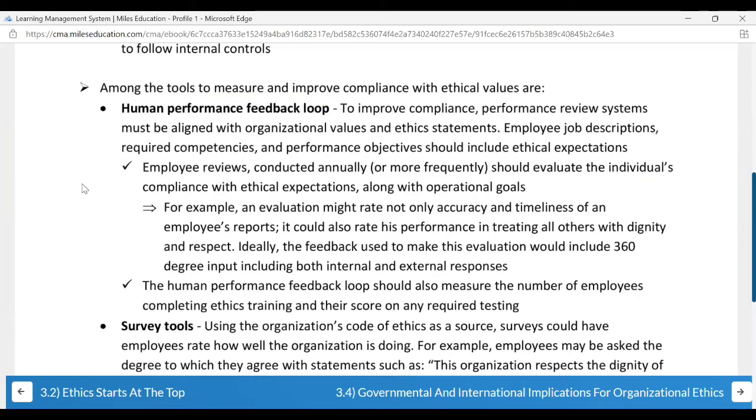So, human performance feedback loop. Here what we do is we take a survey from inside our company only. We take a questionnaire and we identify how people are performing, what is the employer's feedback, what is the employee's feedback, and what all things they can do. As senior management, just observing from the top, you may not get a full idea. But when you take a questionnaire among the employees, there are a lot of things which you can come to know. So if employees are gossiping about a particular thing, or anything like that, that is an alarm. From there, the senior management can come to know that something is going wrong in this particular department.